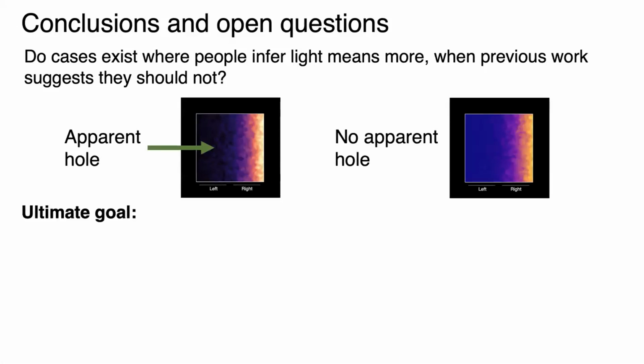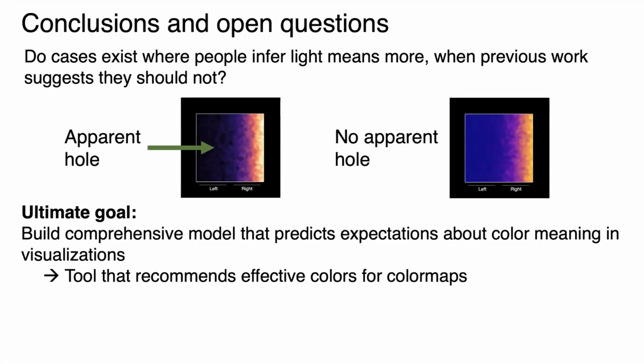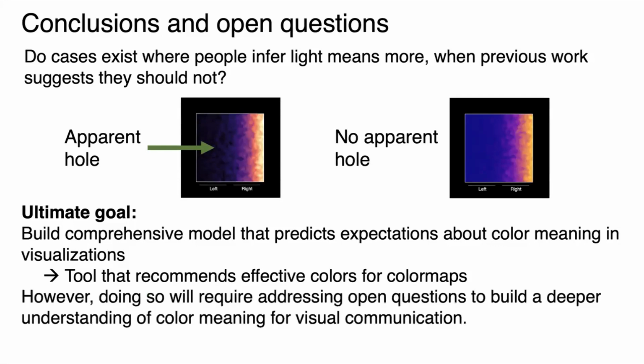Ultimately, we aim to build a comprehensive model predicting people's expectations about color meanings and visualizations. We can use this model to create a tool that recommends effective colors for color map visualizations. However, doing so will require addressing open questions to build a deeper understanding of color meaning for visual communication.